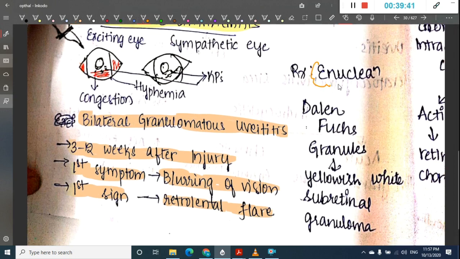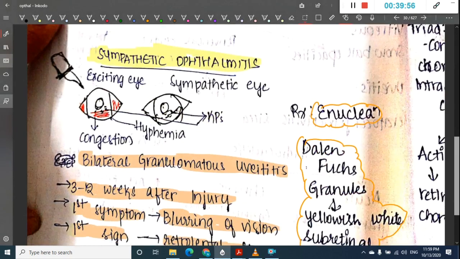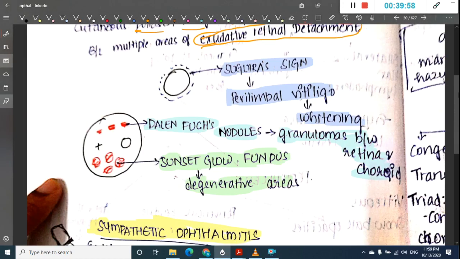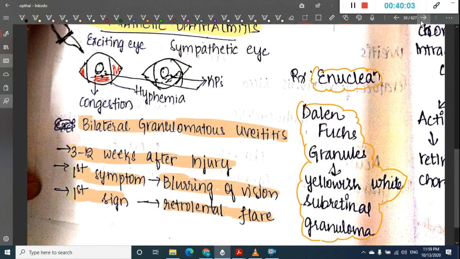The treatment is enucleation, and we have Dalen-Fuchs nodules, which are yellowish white subretinal granulomas. So Dalen-Fuchs granules here and Dalen-Fuchs nodules are almost the same.